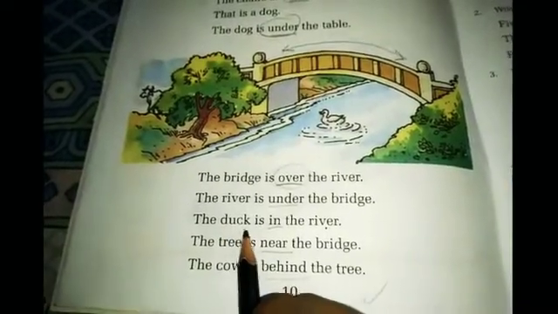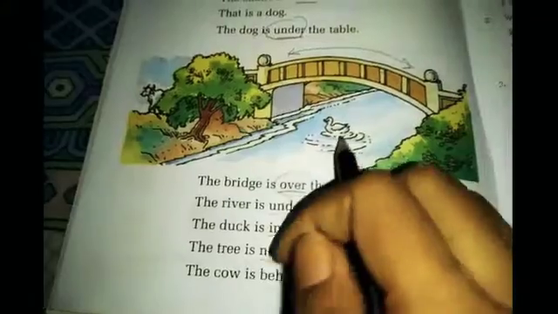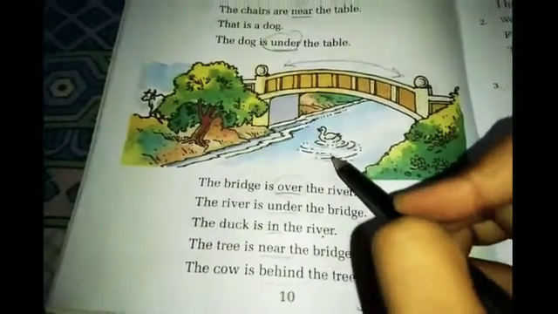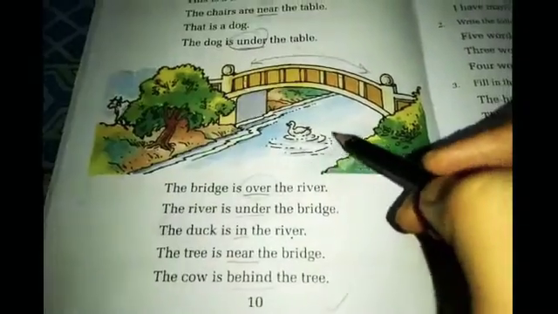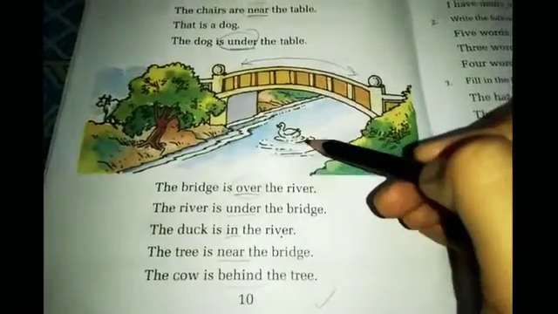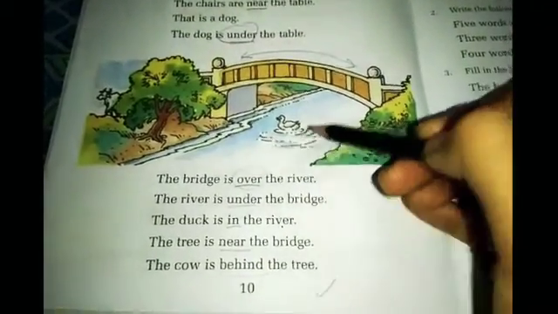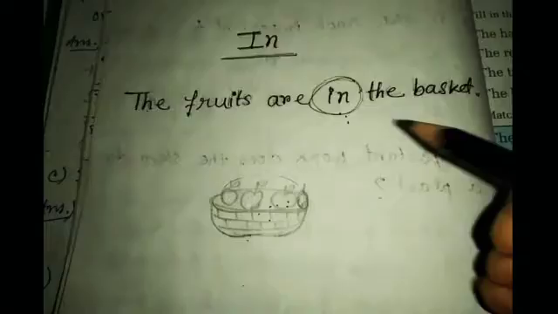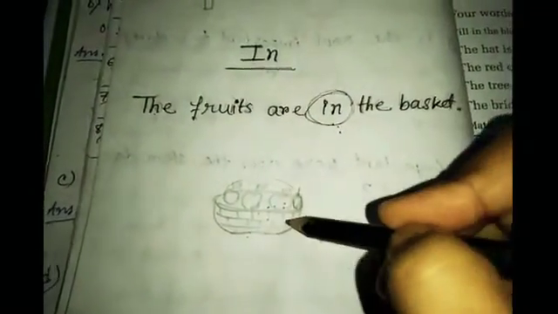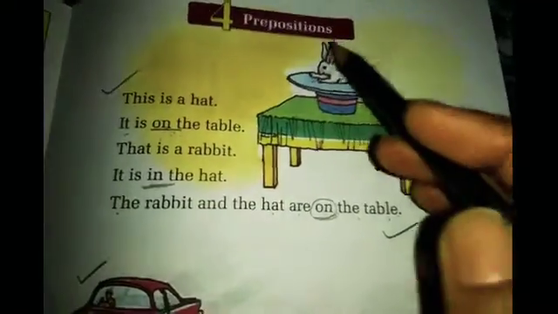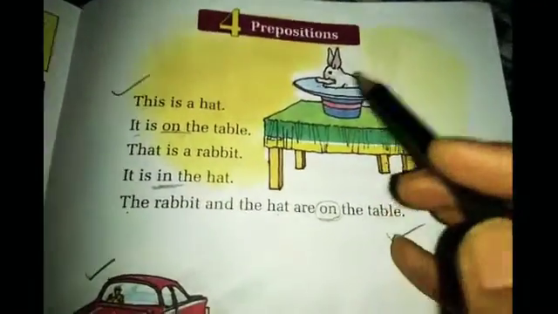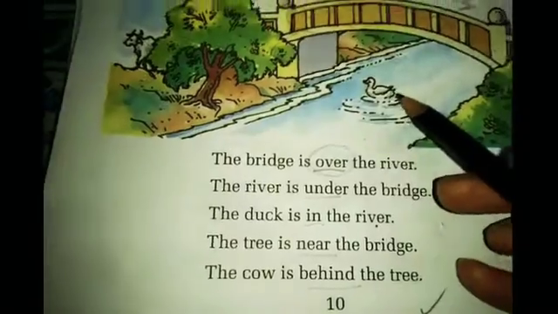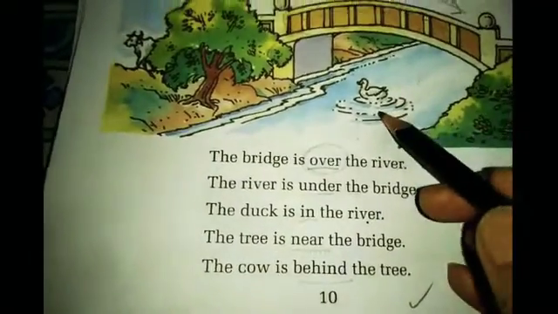The duck is in the river. Where is the duck? The duck is in the river. Okay. In the previous class we have learned about the preposition in. We have learned about this example. Where are the fruits? The fruits are in the baskets. Where is the rabbit? The rabbit is in the hat. Now tell me, where is the duck? The duck is in the river.